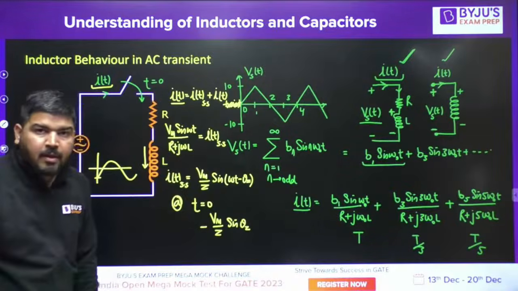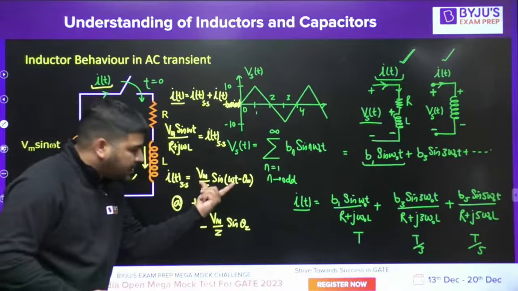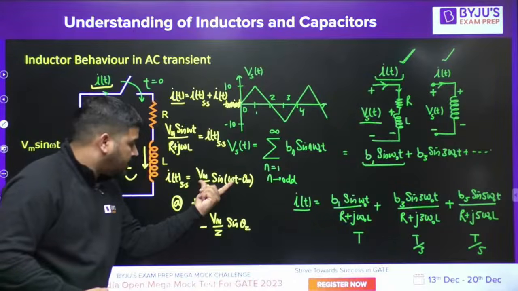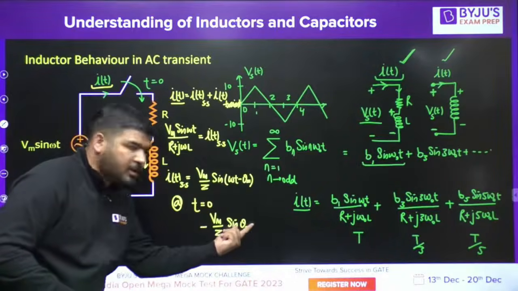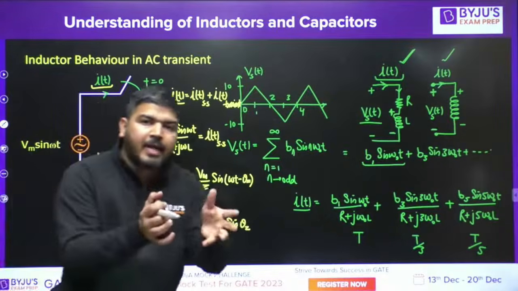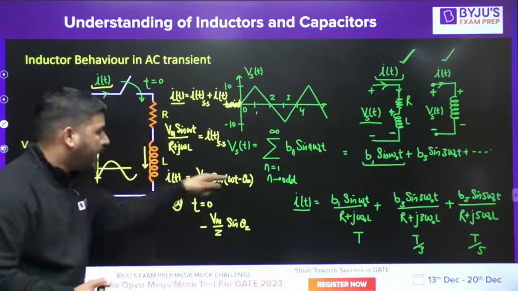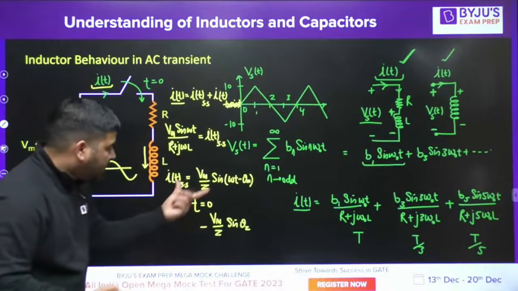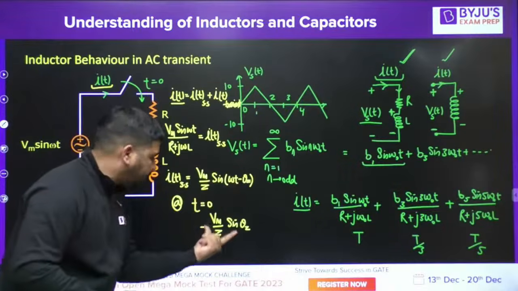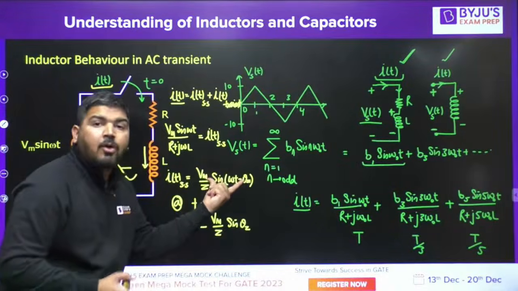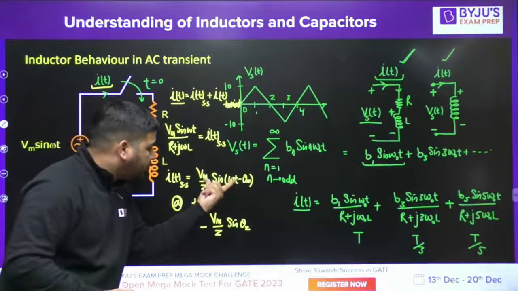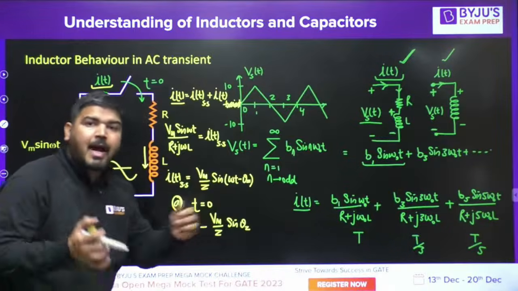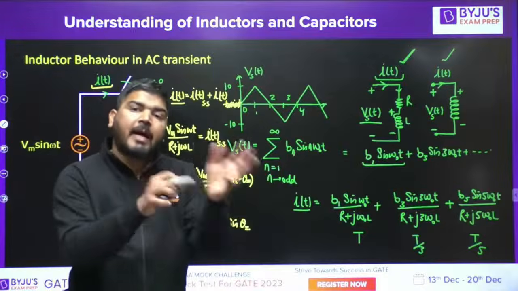There is one way. Whatever the value of this current is at t equal to 0, the negative value of that I have to add. We know that the value of this current at t equal to 0 is this. Now we have to make it 0. Whatever the value this current has at t equal to 0, just add negative of that, opposite of that.